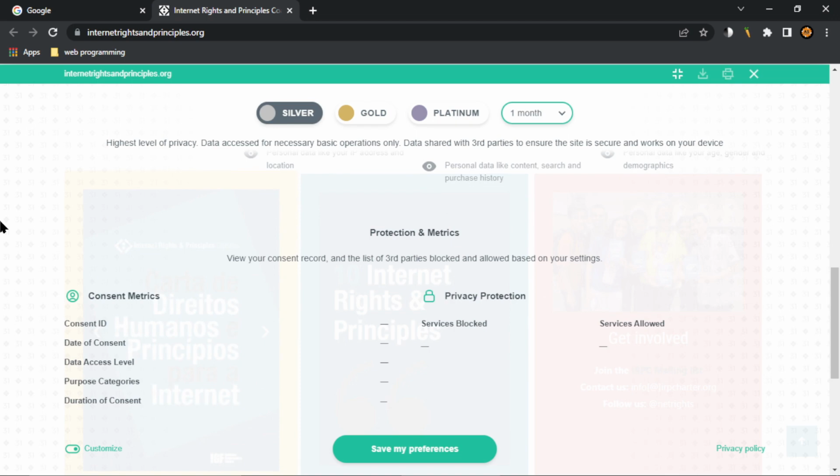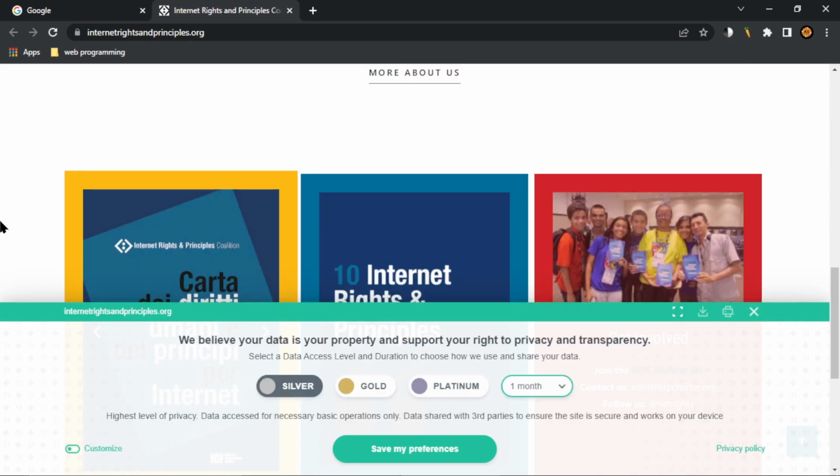Services blocked. List with 1 items. Out of list, services allowed. List with 1 items. Out of list, button save my preferences. List with 1 items, button customize. Out of list with 1 items, button privacy policy. Button privacy policy. Out of list with 1 items. Out of list, button save my list with 1 items, button customize. Okay, this is customize button. Out of list, button save my preference.